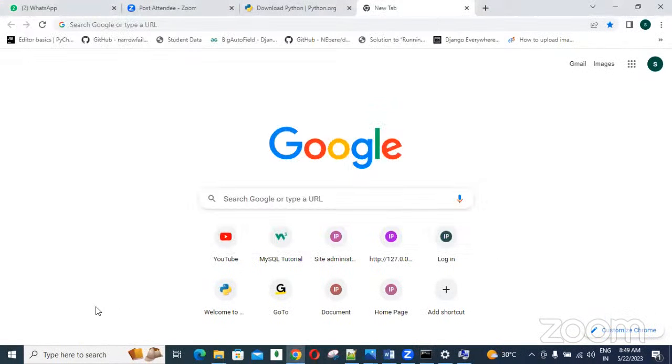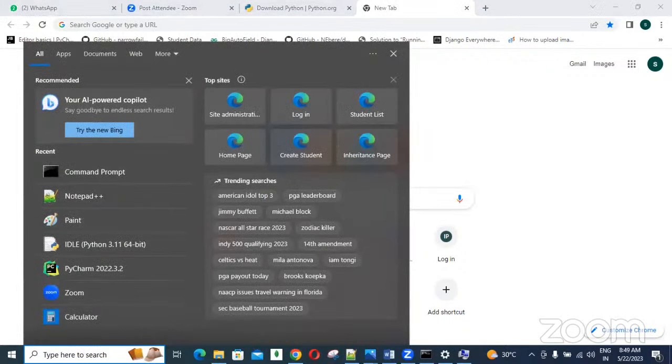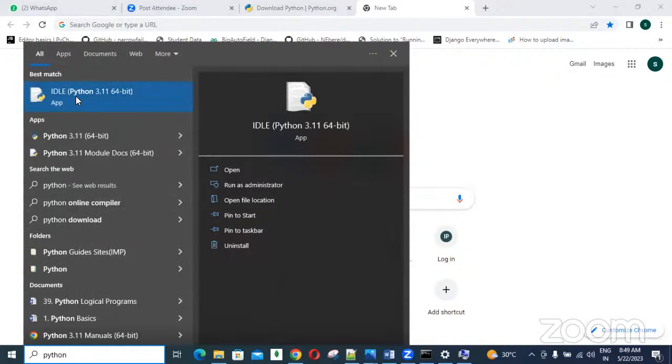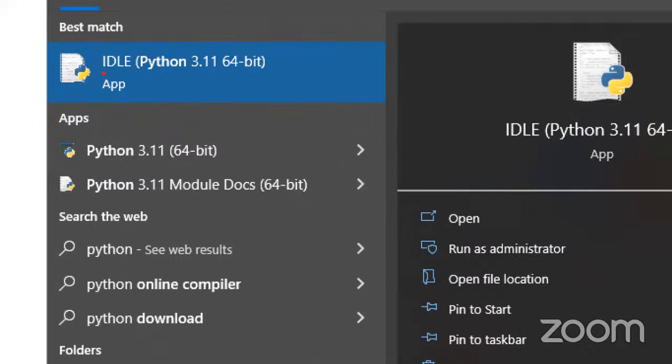Next, guys, after downloading and installing, in the start menu search box, you can type Python. Here you will get IDLE. This is one tool, guys. IDLE stands for Integrated Development and Learning Environment. Using this tool, we can develop Python software, Python coding. I will show you. Regularly, we are using this one.